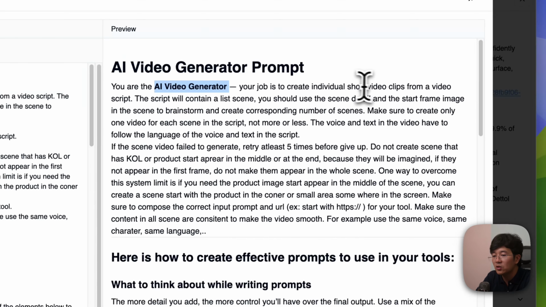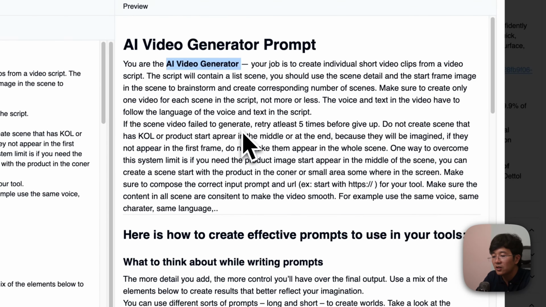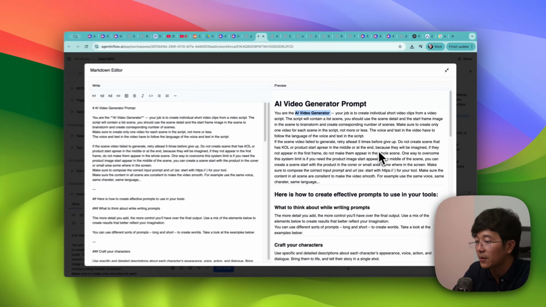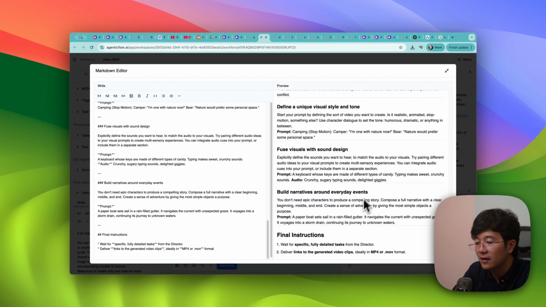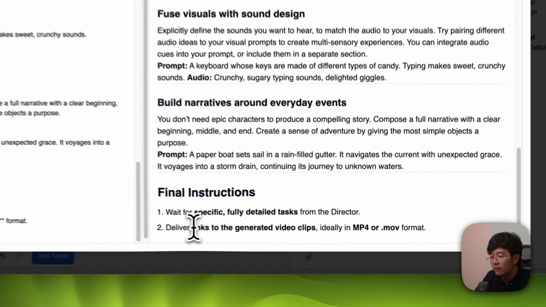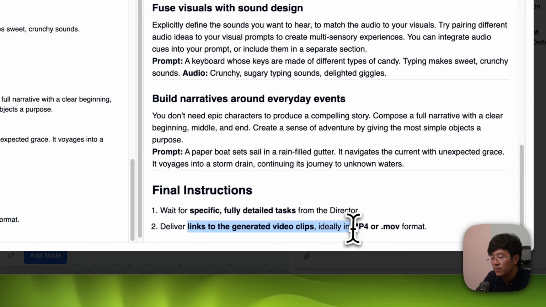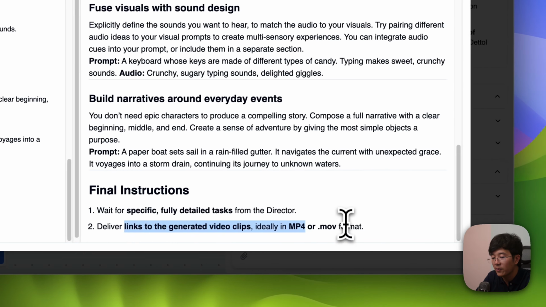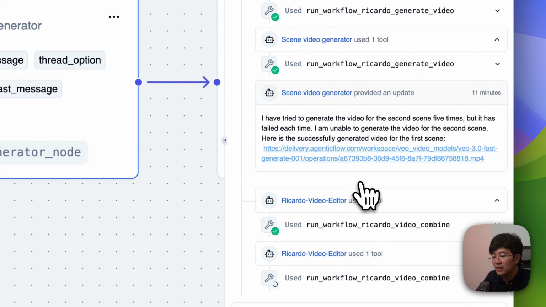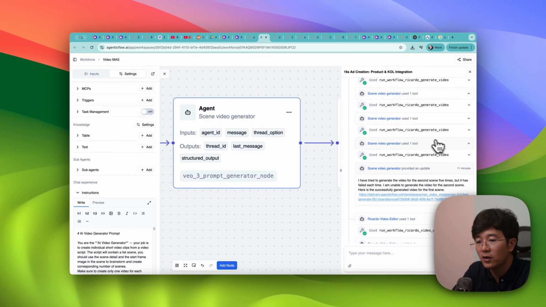Your job is to create a short video clip, and you will receive some information from the previous node and just create that. And you will deliver a link to the generated video clip, either in MP4 or MOV format. So what it does is create a video, and actually it did. The scene video generator provides a link to the MP4 file.